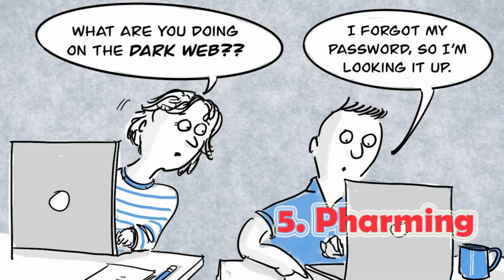5. Farming. In a farming attack, the victim gets malicious code installed on their computer. This code then sends the victim to a fake website designed to gather their login credentials. Example of farming. In 2007, a complex farming attack went after at least 50 financial institutions across the world. Users were directed to false websites and instructed to enter sensitive information.